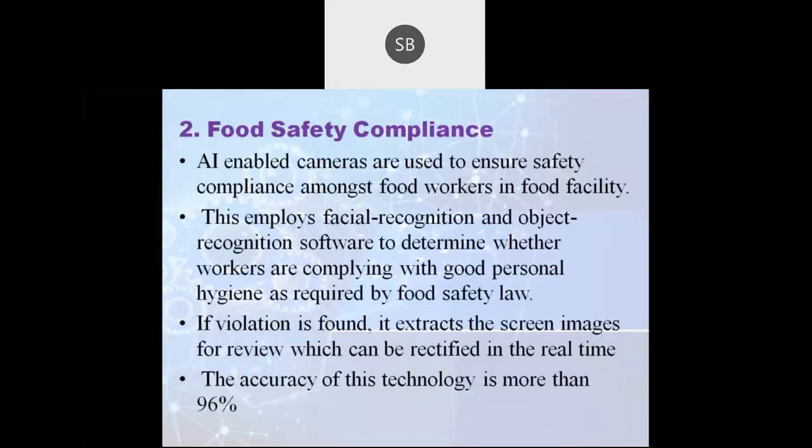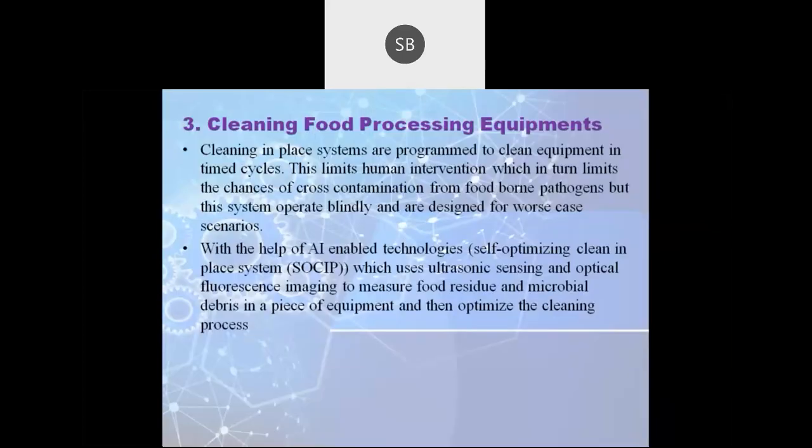Another thing, we can use this artificial intelligence to clean food processing equipment. I think you might be familiar with CIP systems, that is, clean-in-place systems, which are most commonly practiced by most industries in India. For example, Amul. Another example, familiar to all of us, is Milma. Milma Cooperative Societies use this CIP system for cleaning their equipment used for manufacturing.